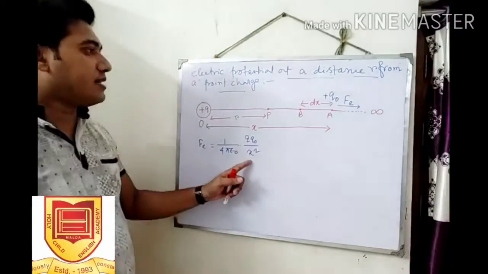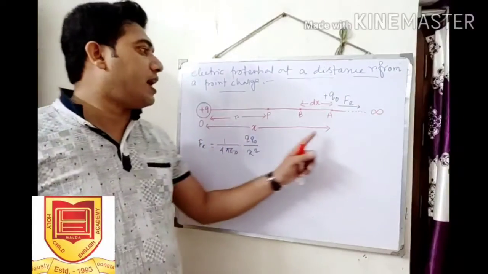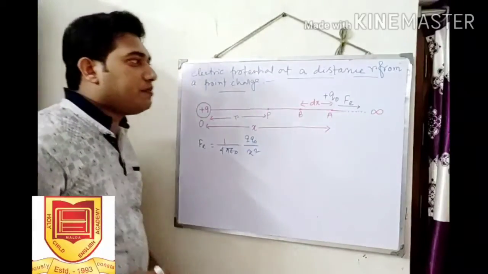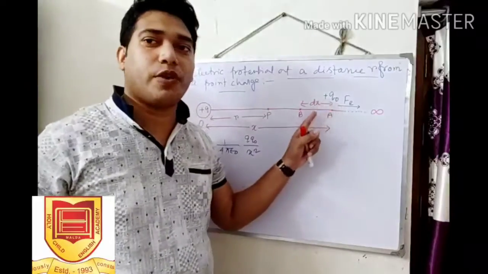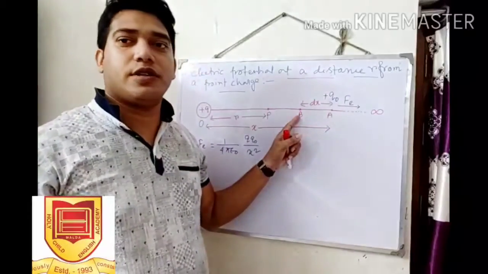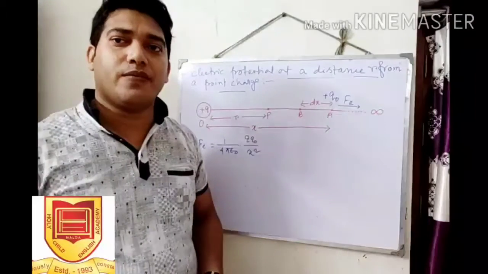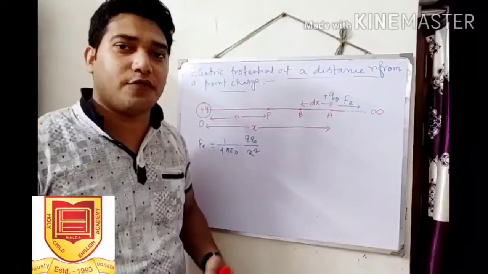X is the distance between the point charge and the point A. Now if we bring this test charge from point A to point B for a small distance dx, we have to do work against the repulsive force.